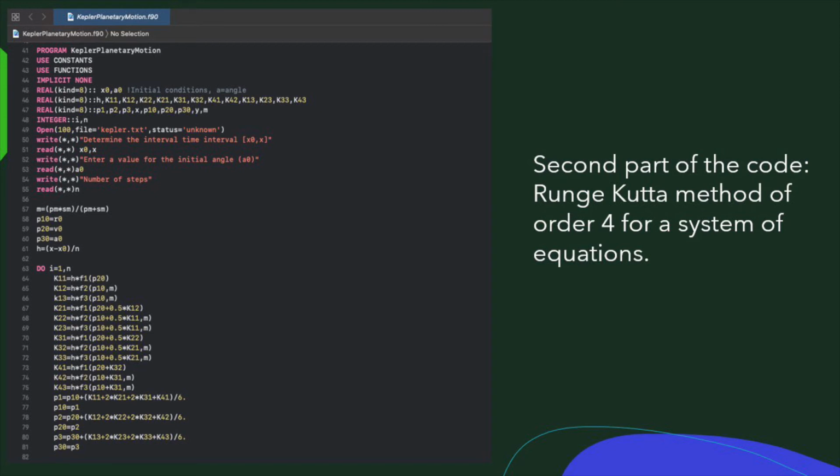There is a command in which a file is opened with the status unknown. This was added in order for the values obtained in the procedure to be saved. But every time the code is run, the previously obtained values will be erased and the new ones will be saved. Now, the k values will be obtained from i equal to 1 to n.